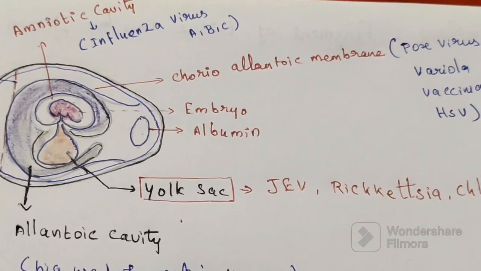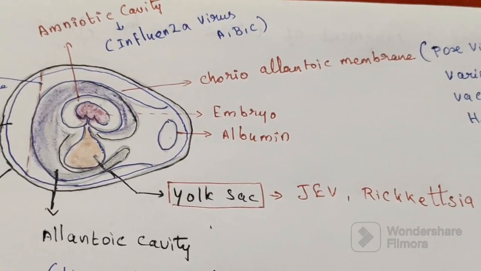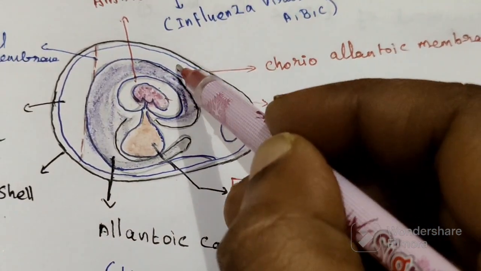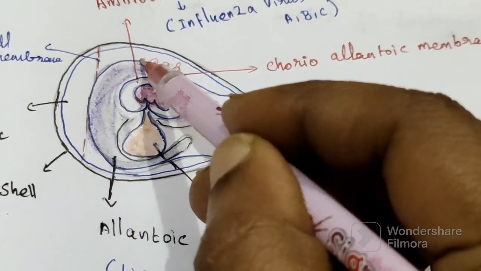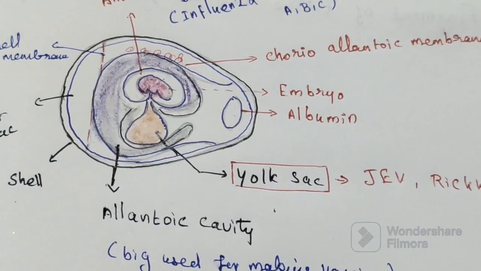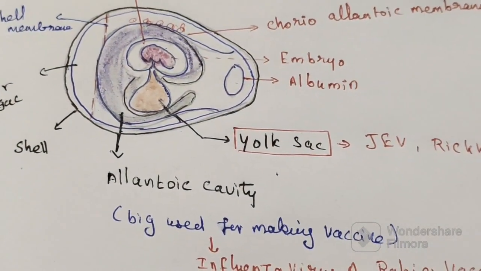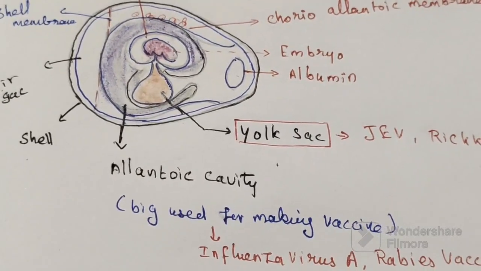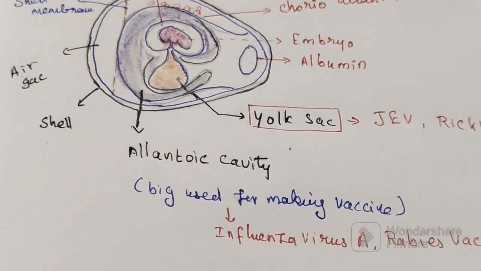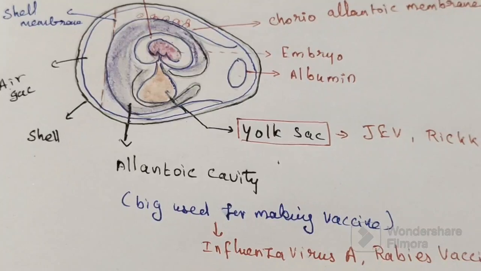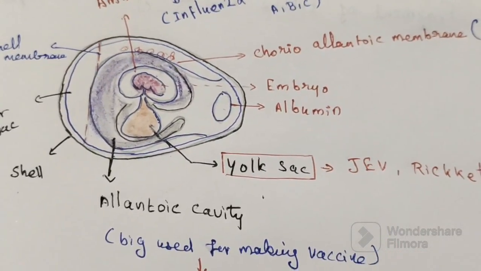Basically, this will produce visible lesions, such as pocks on the chorioallantoic membrane. So here we can see the pock lesions.